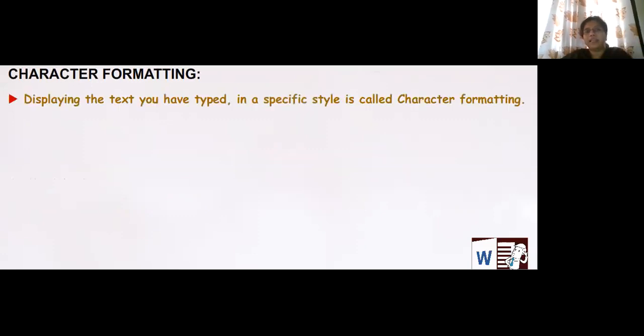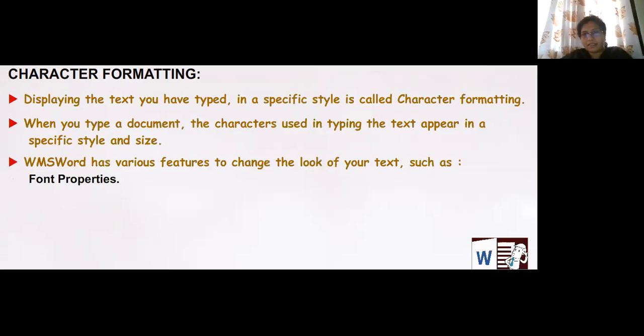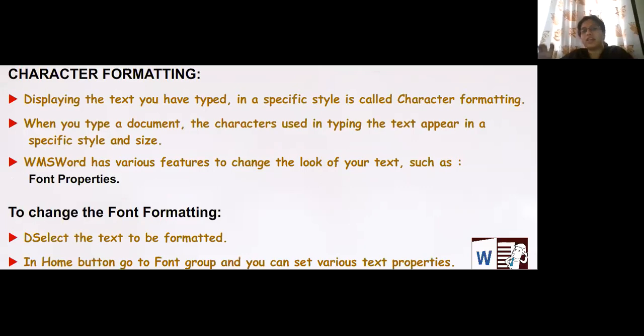Now, what is character formatting? Displaying the text which you have typed in a specific style is called character formatting. When I say a specific style, children, I mean whatever style you want to display your text to others, maybe in a different handwriting, maybe in different colors.